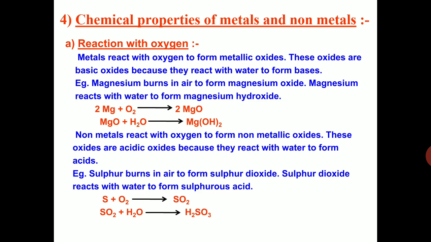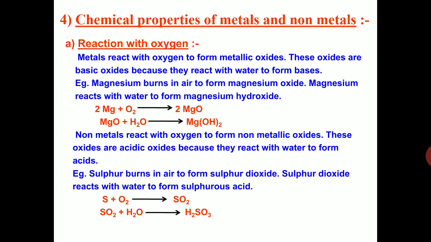Here, magnesium reacts with oxygen to form magnesium oxide. Mg plus O2 gives MgO. Again, magnesium oxide reacts with water to form magnesium hydroxide. So generally, metal oxides are basic in nature. Non-metals also react with oxygen to form non-metallic oxides, but these oxides are acidic oxides because they react with water to form acids.